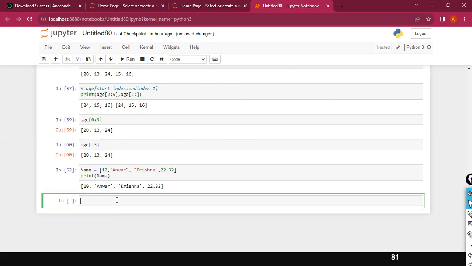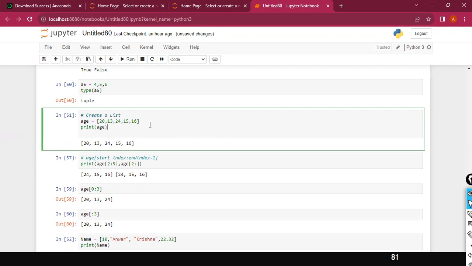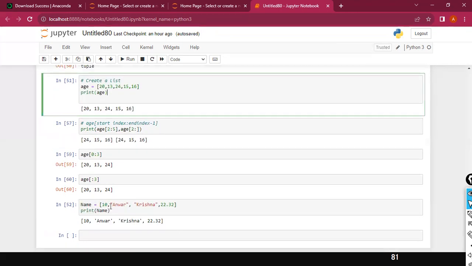Okay, good. So now you've understood how to define a list. How to define a list? Using a square bracket. Inside the square bracket, you can specify whatever number of values you want. In a list, you can store multiple values, and also different data types, like integer, string, and float.